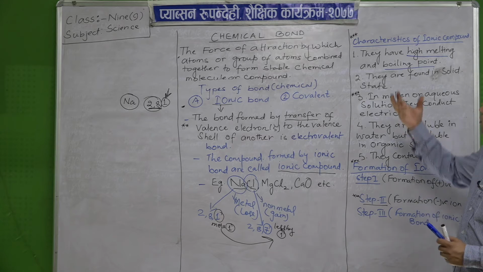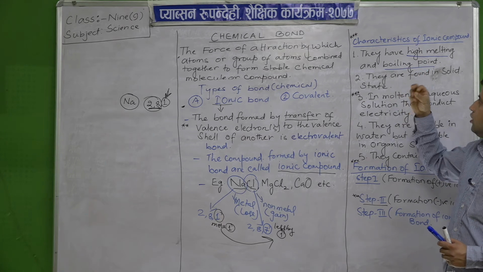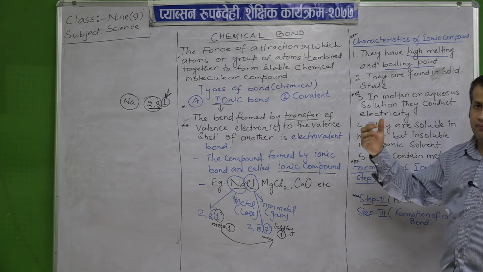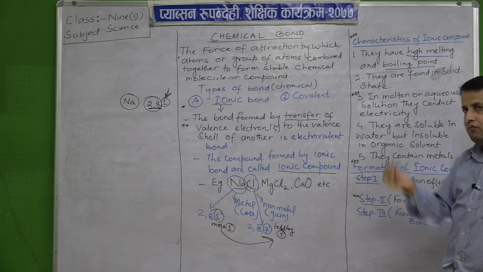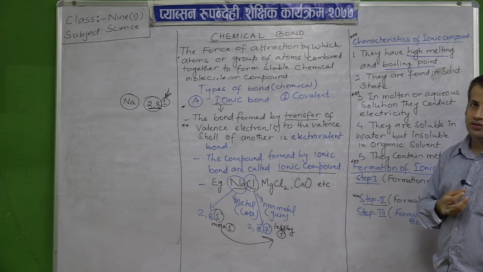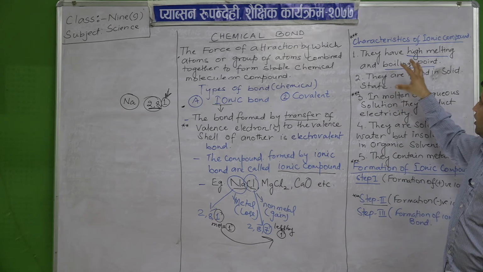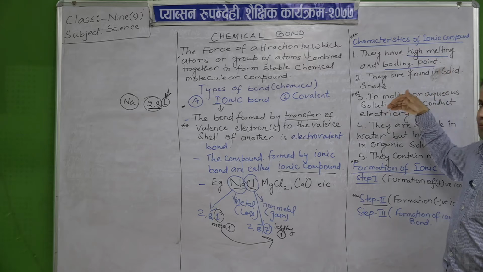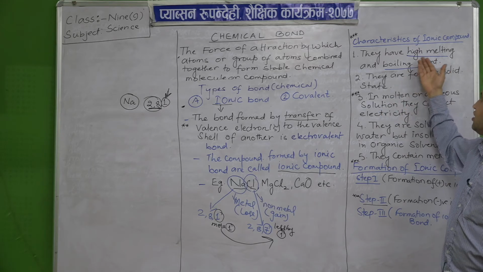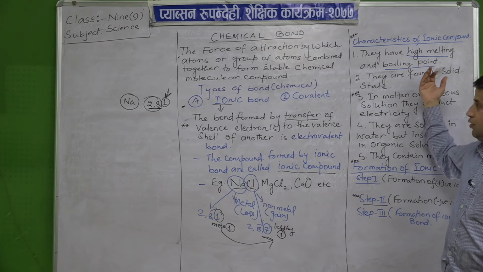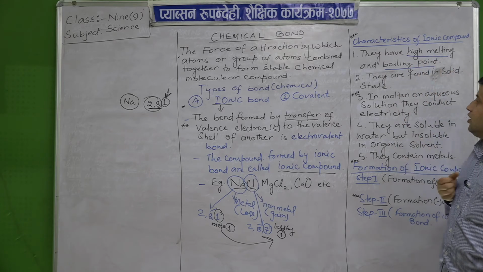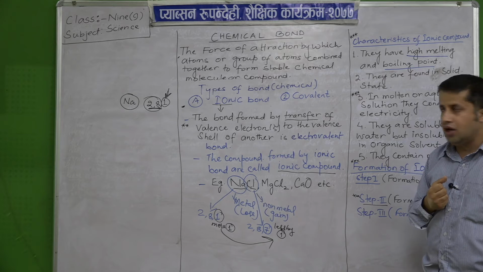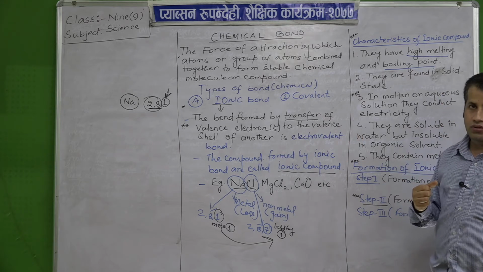It is not easy to break them, so that's why they have high melting and boiling point. We have to give more and more energy to make them melt or boil, that is changing the state from solid to liquid and liquid to gas. They require lots of energy. That is the first characteristic of the ionic compound.